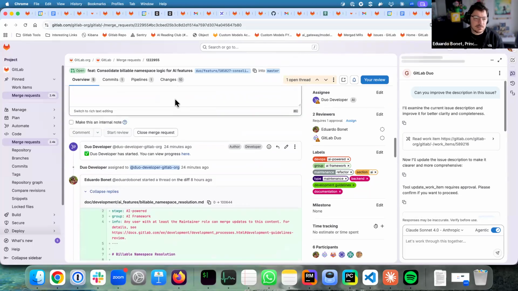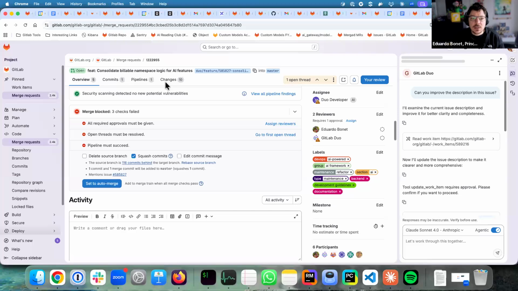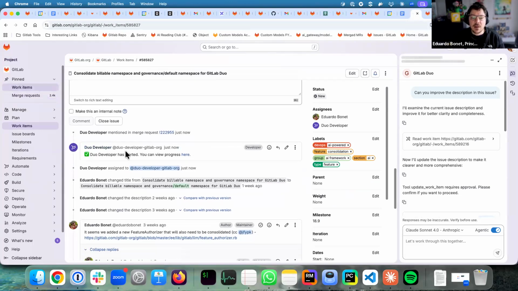Some problems with it. One of the largest is that you cannot iterate once you are on the MR page. Another one is that once the developer has started the session, once assigned, the Duo agent cannot ask clarifying questions. So it's a one-off. It just fires up.